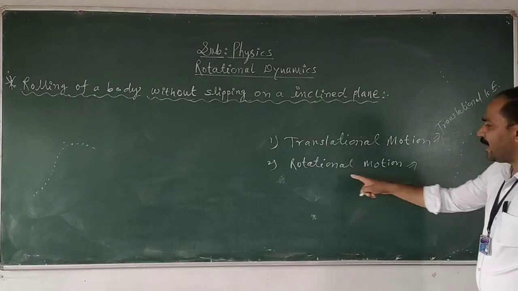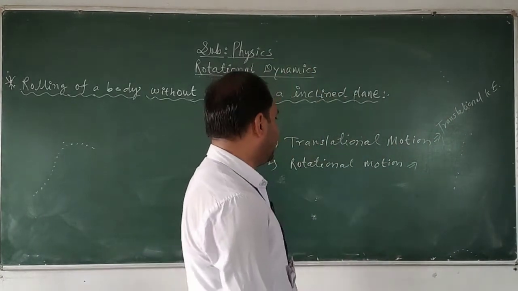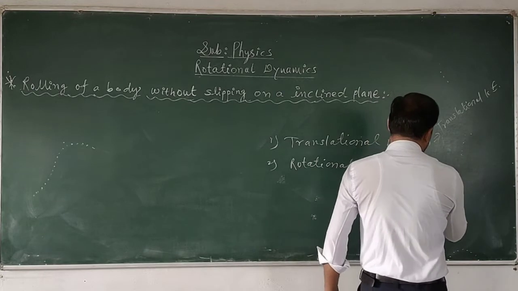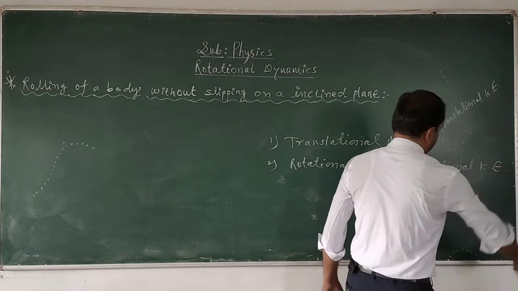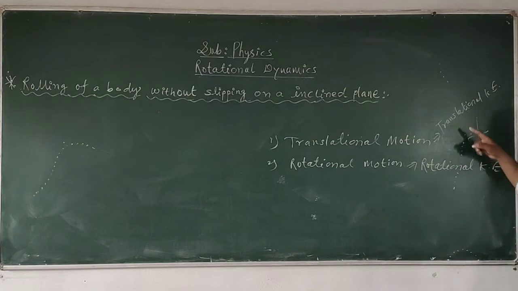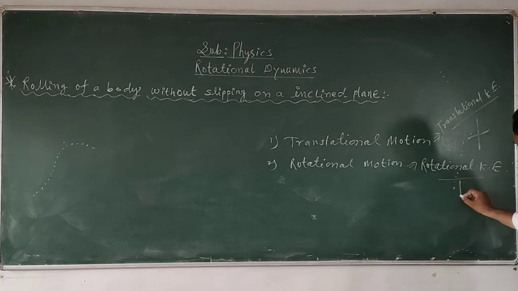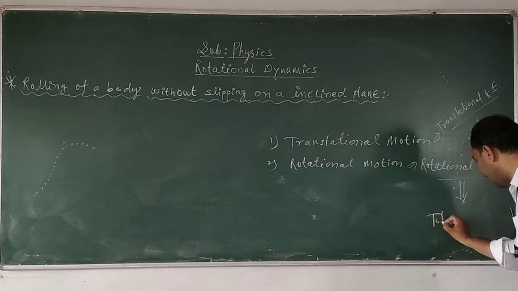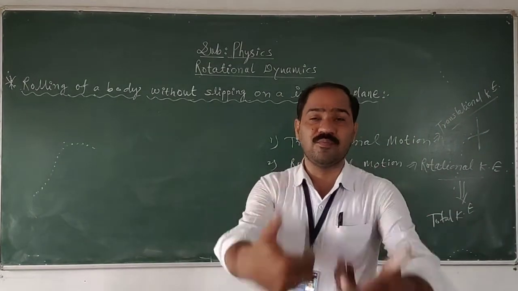And energy related to the rotational motion is given by the rotational kinetic energy. By addition of this translational kinetic energy and rotational kinetic energy, we get the total kinetic energy of the rolling body.